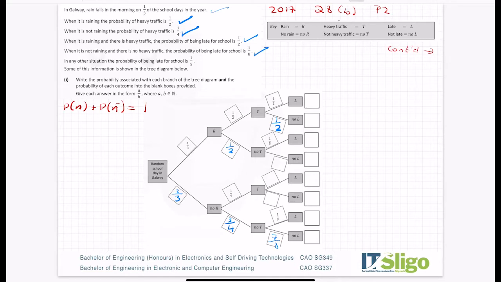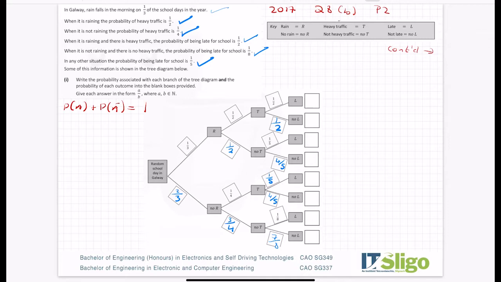In any other situation, the probability of being late is a fifth. So for example, it's raining, there's no traffic, there's a probability of a fifth of being late, which means there's a probability of 4/5 of not being late. This is another scenario, no rain, traffic, but the probability of being late is a fifth. Where am I getting that from? Well, it says in any other situation, the probability of being late is a fifth, which means it's 4/5.